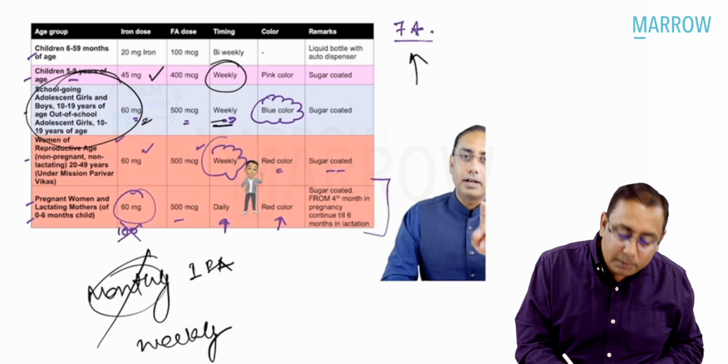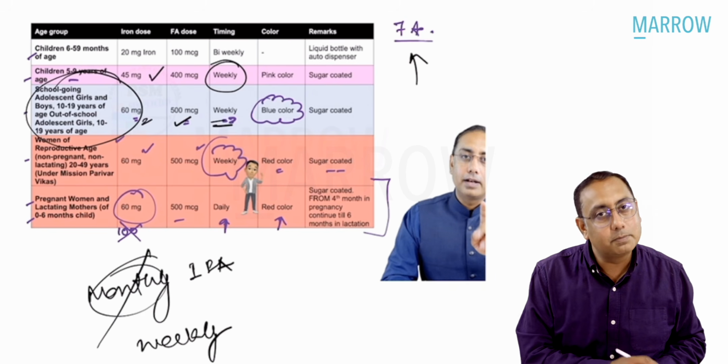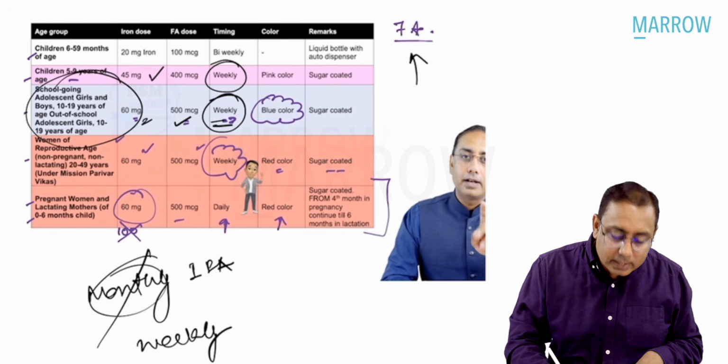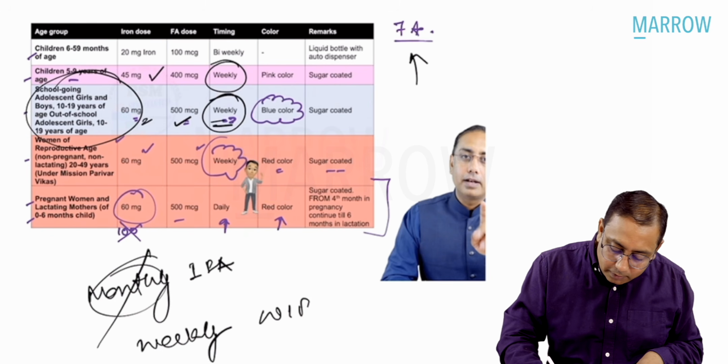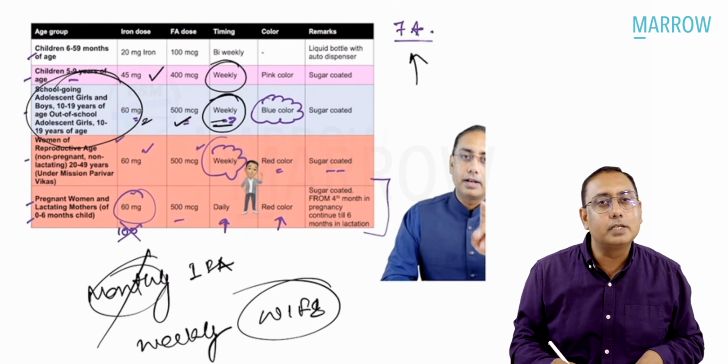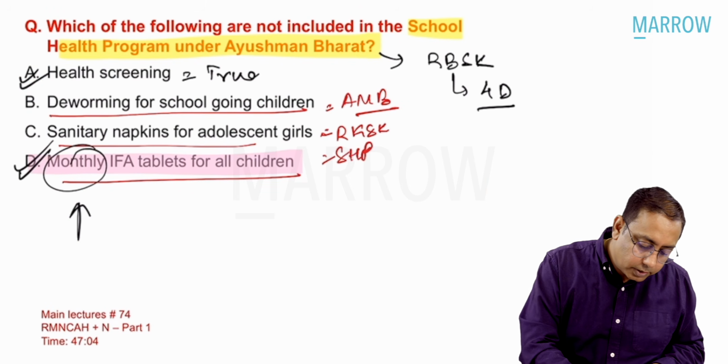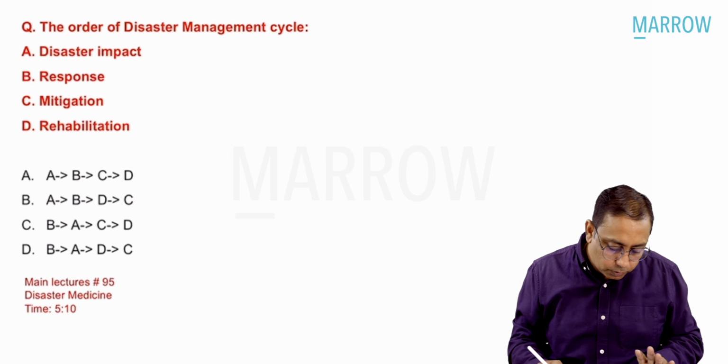They both will get the weekly tablets. There's nothing called monthly. So we give them weekly iron folic acid supplements. It is called WIFS. So that is the best correct answer you would like to mark in this MCQ.